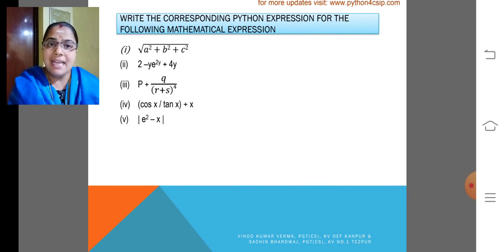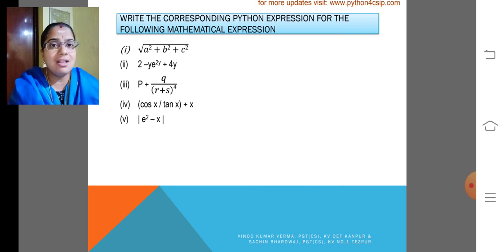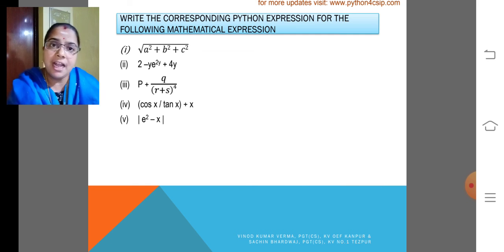Could you please write the expressions for all the mathematical expressions which I had given using math? Try to write all the mathematical expressions. You need to write the Python expressions. All these are mathematical expressions, try to write the Python equivalent expressions using math and other functions.